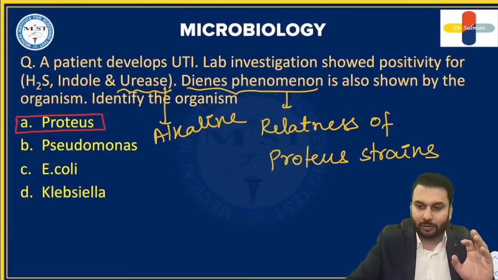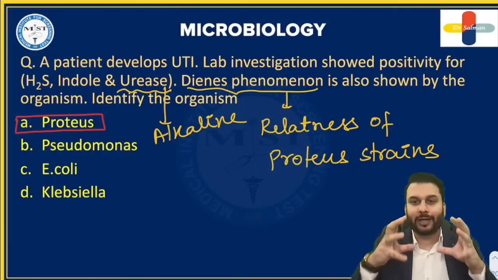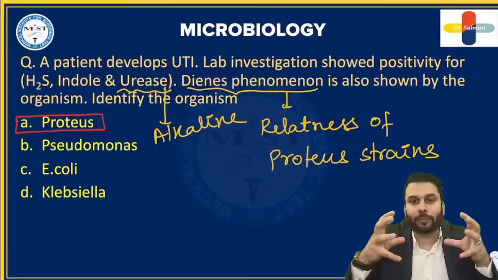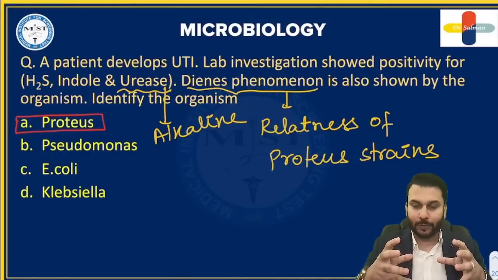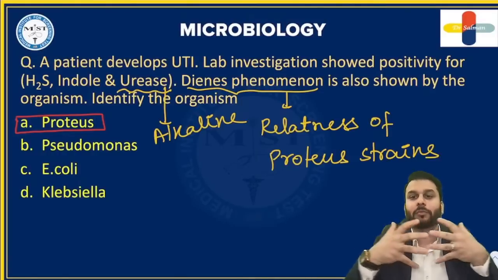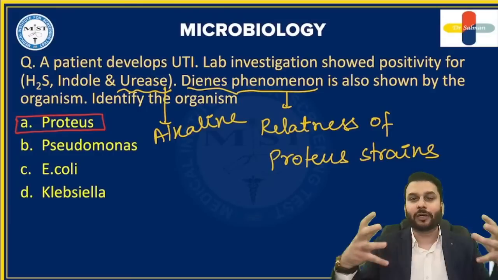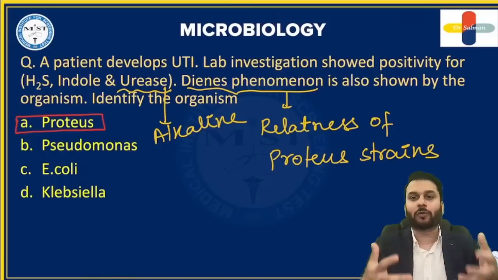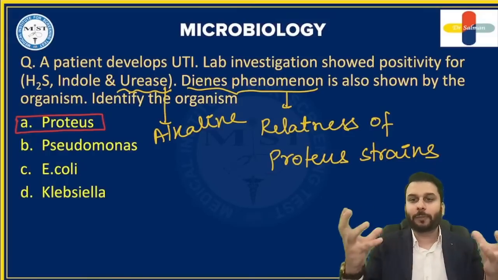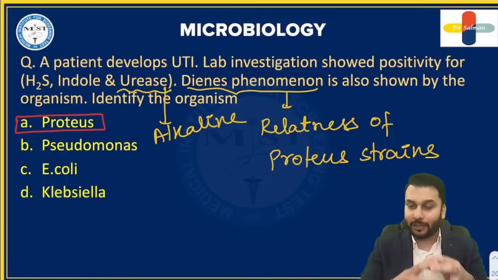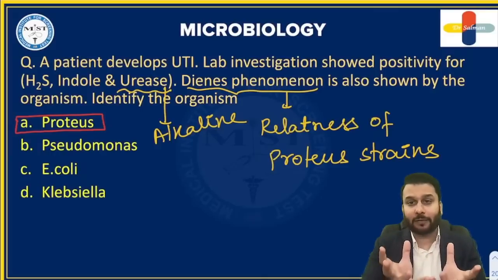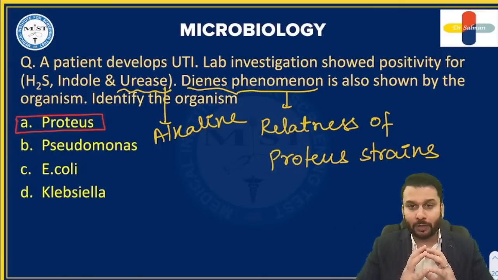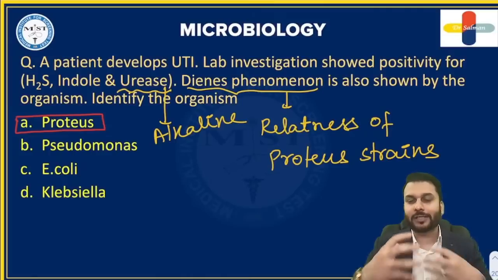Now imagine there are two related species or strains present in that culture media. If they're related, they will merge together. Like-minded people will get along with like-minded people. If you speak the same language, you will get along very easily. If you are speaking different languages, maybe there are some issues. So generally, these are the trends I'm telling you.